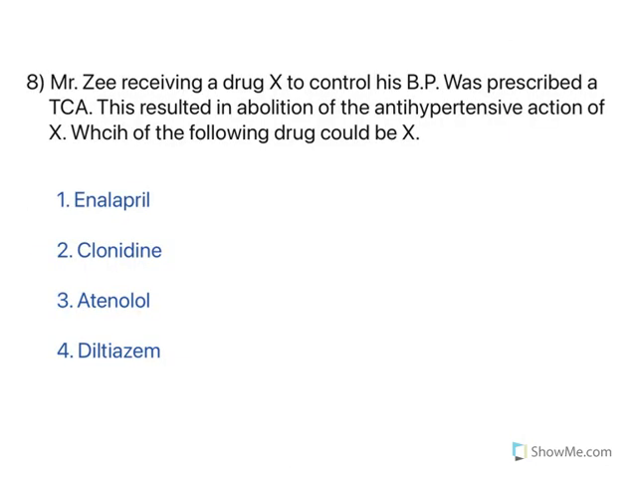Now after this, this is an interesting one. Look at this. Mr. Z is receiving a drug X to control his BP. So he's taking an antihypertensive. To control that hypertension, he is taking a drug known as X. Now he was prescribed a tricyclic antidepressant. Now tricyclic antidepressant, as the word indicates, is used to treat depression.